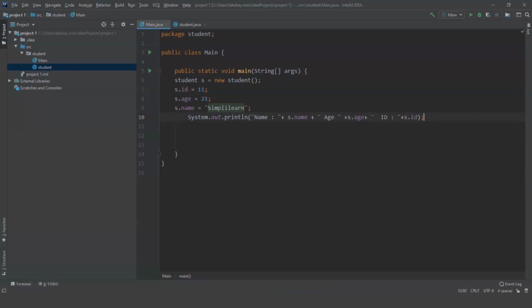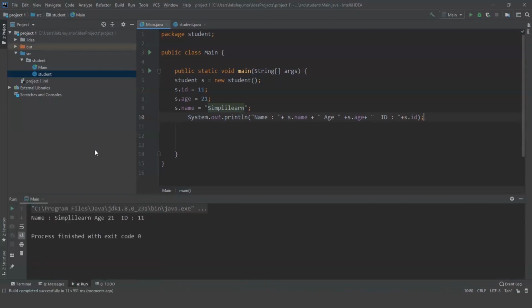Now we are going to run this program. Let's see what output we'll get. And there it is. We have name, that's Simplilearn, we have age, and we have ID.